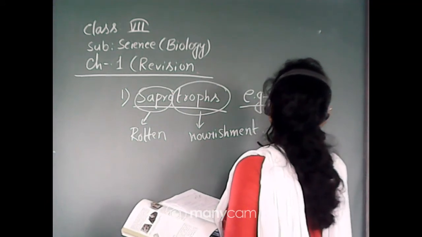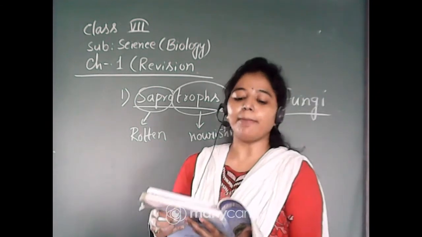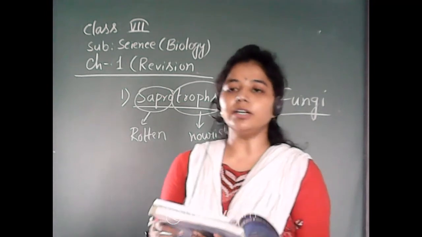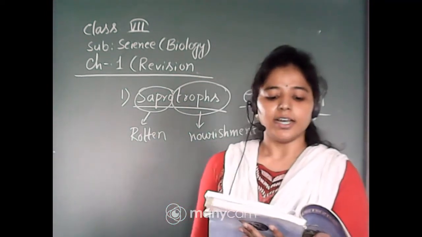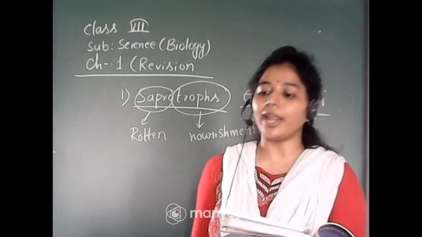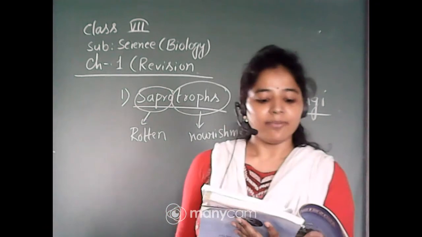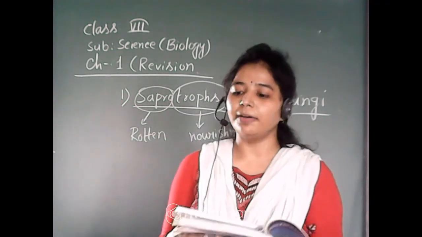They have a different mode of nutrition. They absorb nutrition from the dead and decaying matter. Have you ever seen fungi growing on bread? I hope you have seen. These fungi absorb nutrients from the bread.